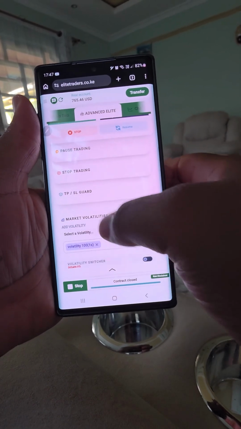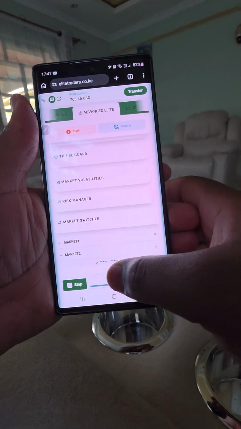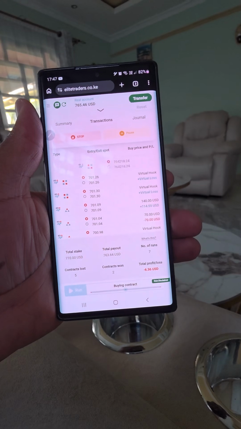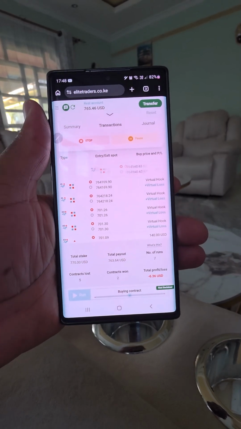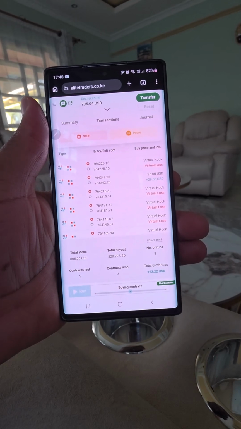Then we have this part for the volatilities. We can try switch to a different volatility like that, close that. So we had only paused the trade. It seems that volatility, there are some market fluctuations, okay? There you go. It's a win, good one.